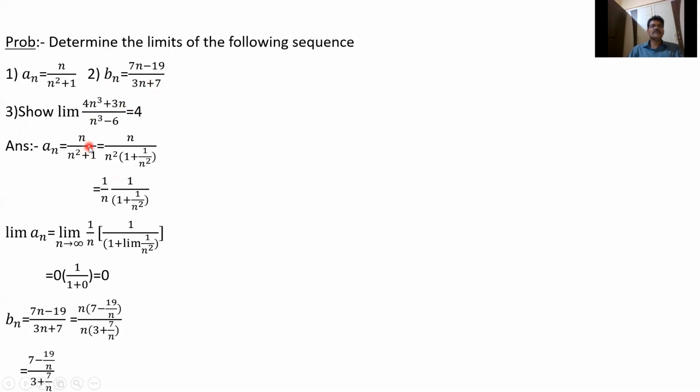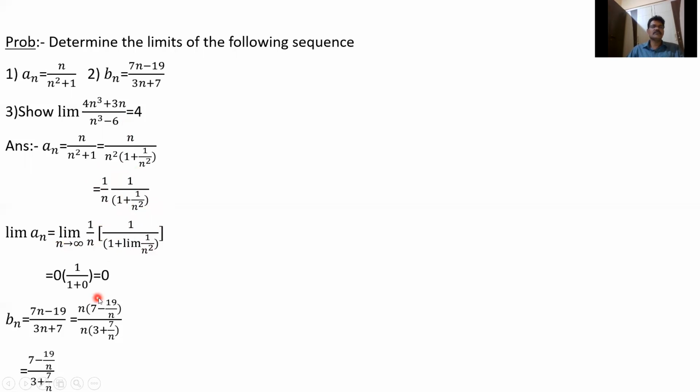So an equals n by n square plus 1. Taking n square common, this is n by n square into 1 plus 1 by n square. So n will be cancelled, and we get 1 by n by 1 plus 1 by n square. So limit an equals limit 1 by n, and then limit of 1 by 1 plus limit 1 by n square. This is 0, so 1 by 1 plus 0.